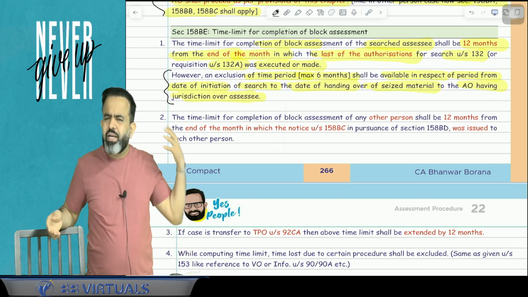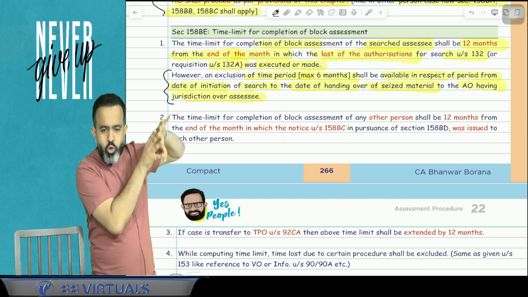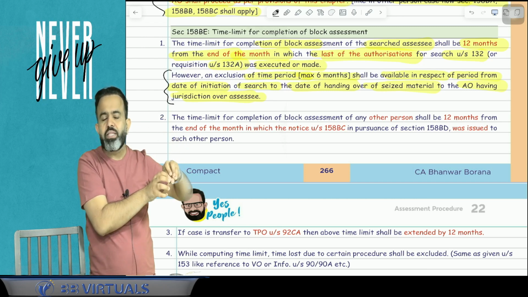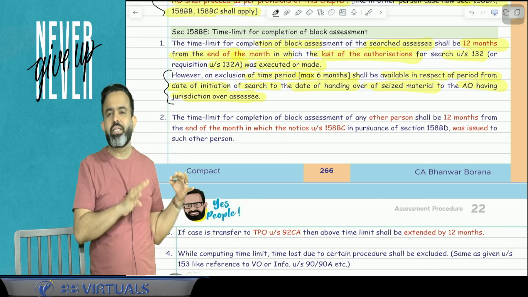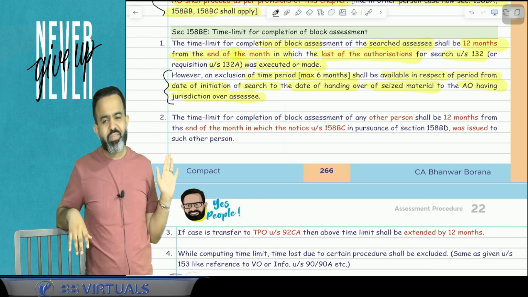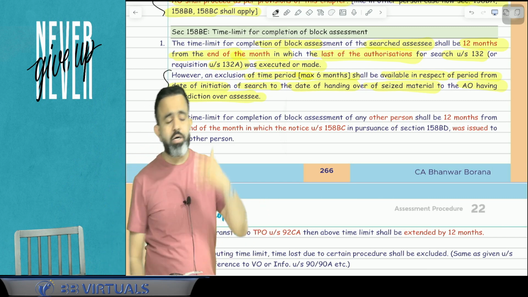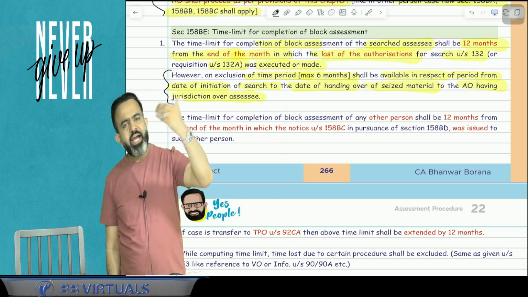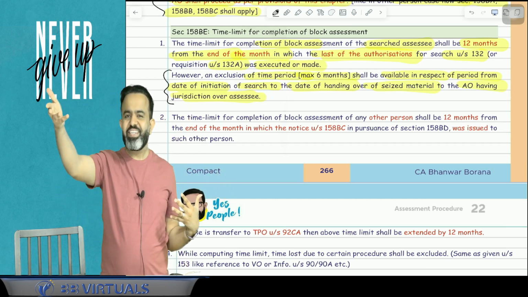Answer is no. There are lots of authorized officers. All these authorized officers will hand over the assets, material and books of accounts they got during the raid to the assessing officer having jurisdiction over Reliance.